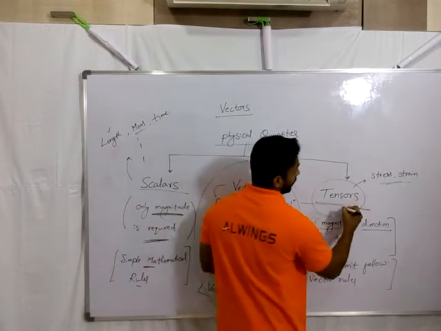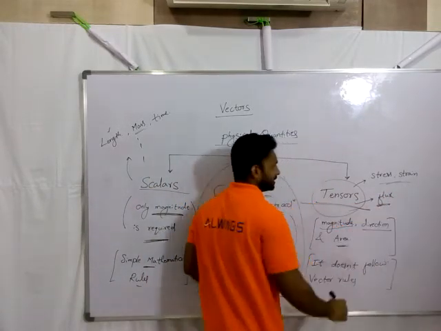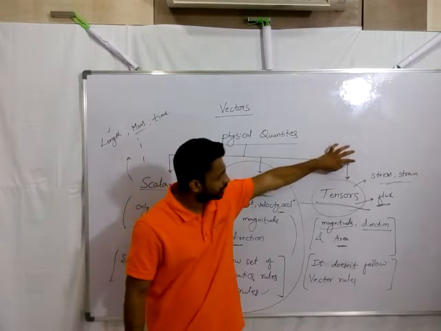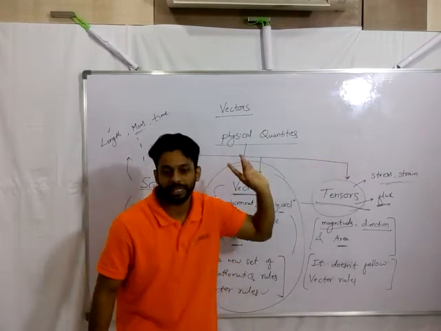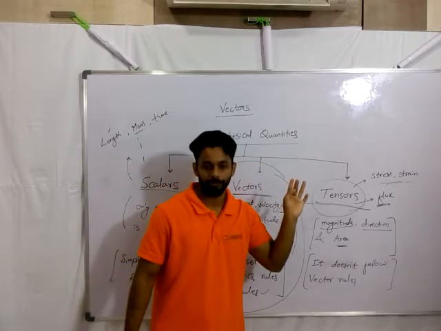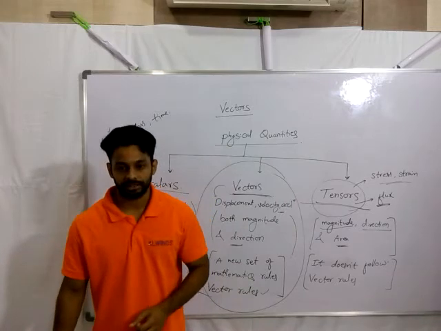By the way, all flux quantities are tensors, because in order to completely describe them, you need to comment on the magnitude, direction, and some area is also required. So three are required for this, and we call it a tensor.